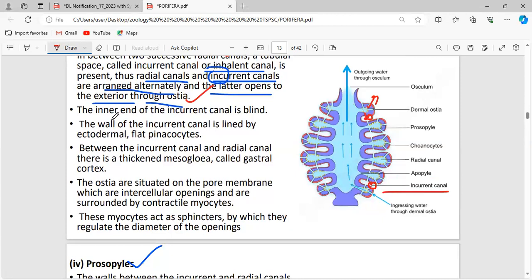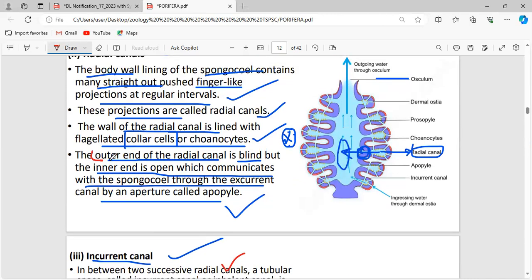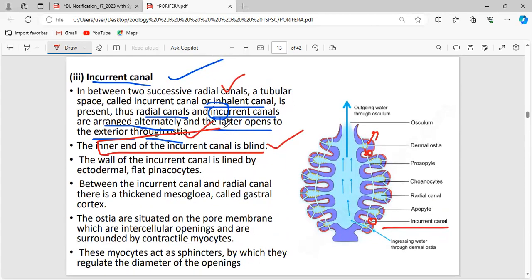You should know the inner end of the incurrent canal is blind. In the case of the radial canal, the outer end is blind. In the case of the incurrent canal, the inner end is blind, which means the inner end doesn't make contact with any region. That is why it is said to be blind. The outer end of the incurrent canal makes its way to the external medium via the ostia.